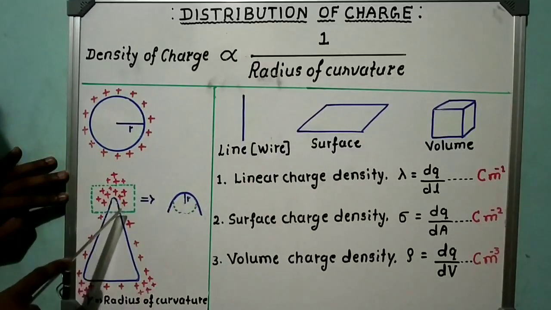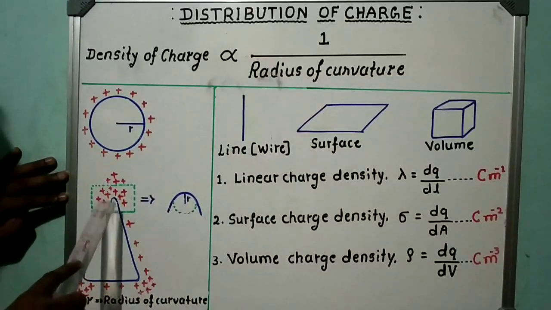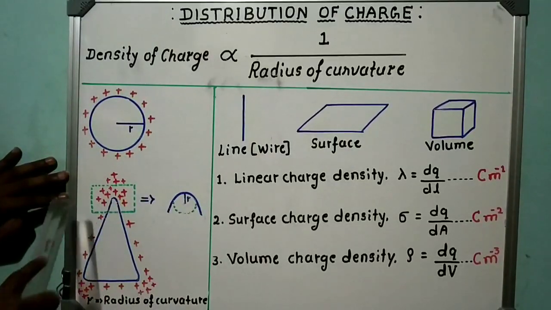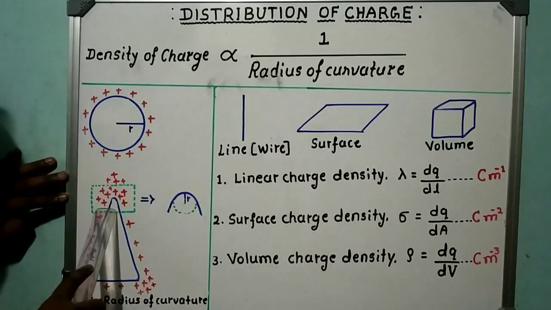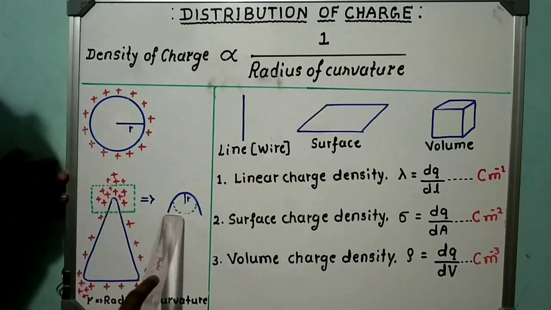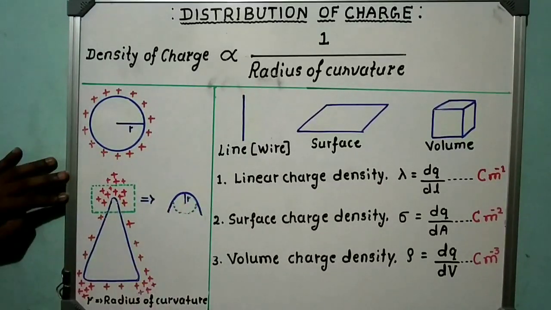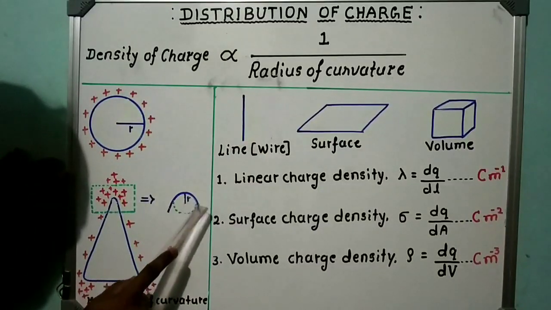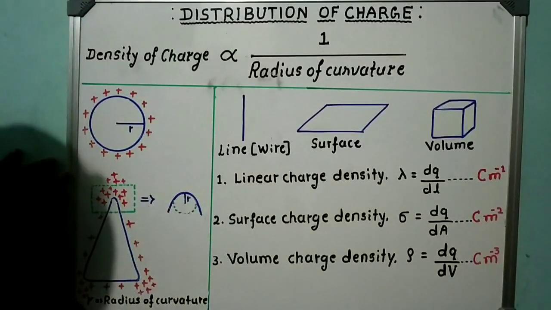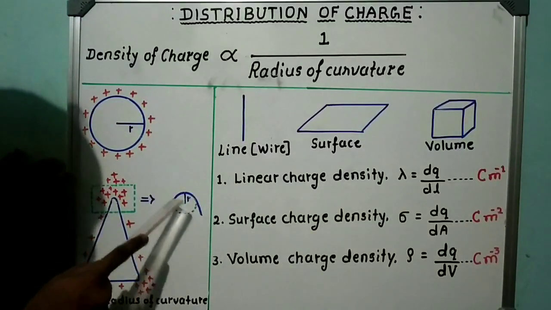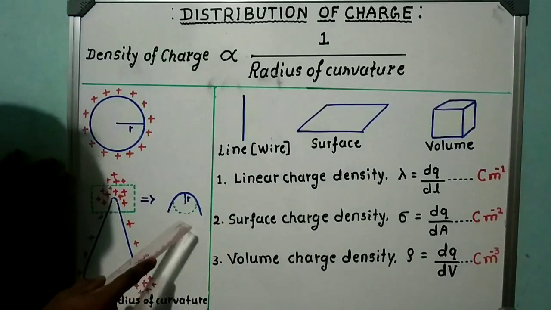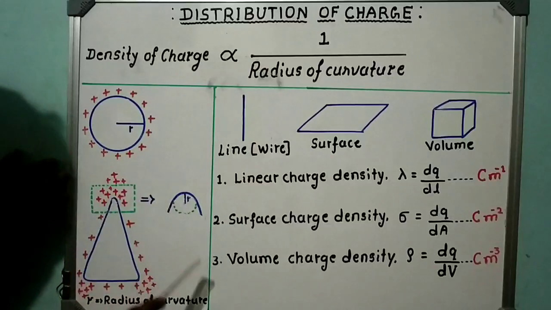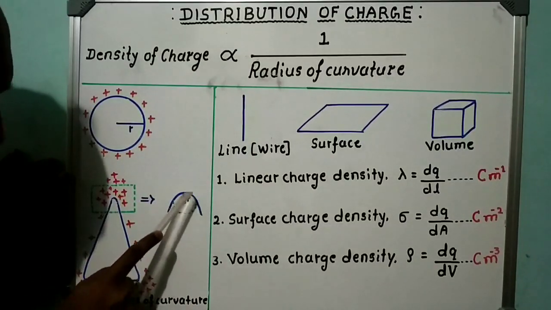Basically, this is a sharp edge. If you see this edge with your naked eye, it will appear very sharp. But when the same edge is observed under the magnifying lens, it looks like this. Here you are observing a curve. This curve appears large only in the magnifying lens, but actually it is not large as you are observing here. It is a very small curve.